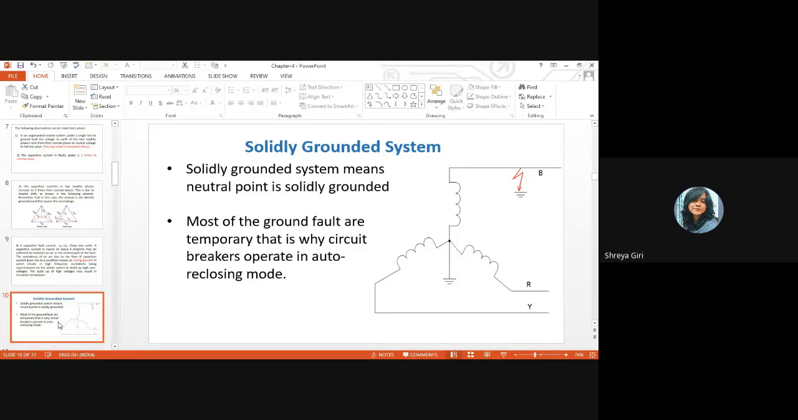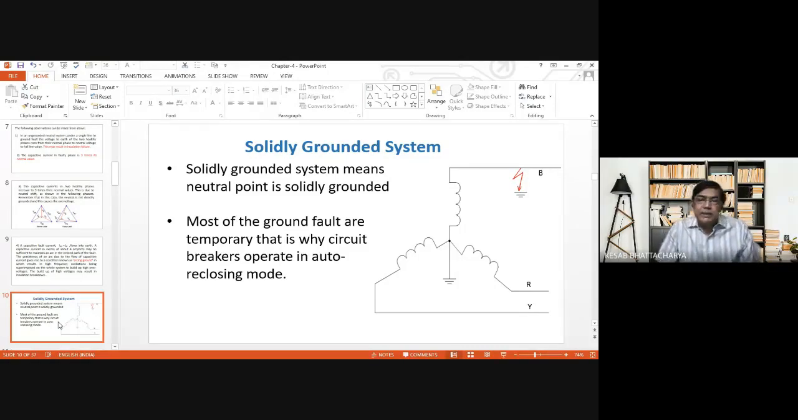So next is solidly grounded system. Solidly grounded system means the neutral point, which in our previous case was isolated, is here directly or solidly connected to ground. Most of the ground faults we see in practice are temporary in nature. Actually, that is the reason why circuit breakers are operated in auto reclosing mode. We shall discuss this point after a few minutes.